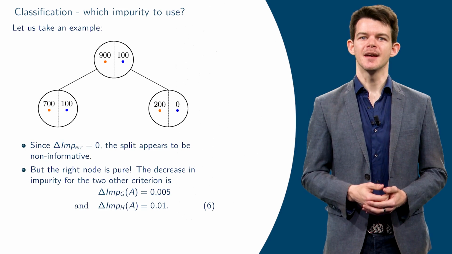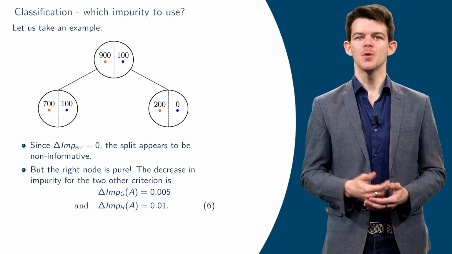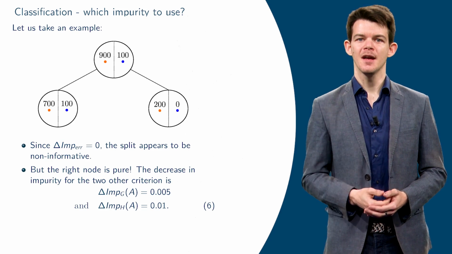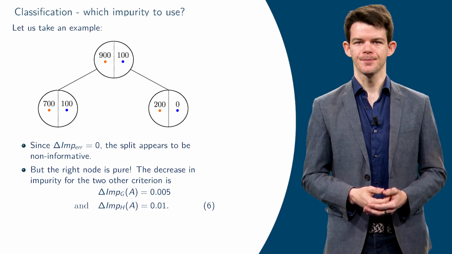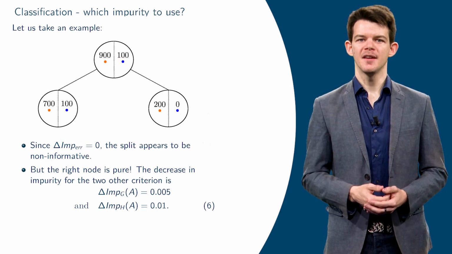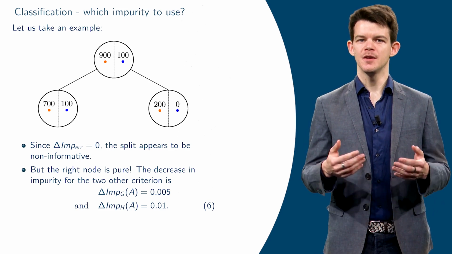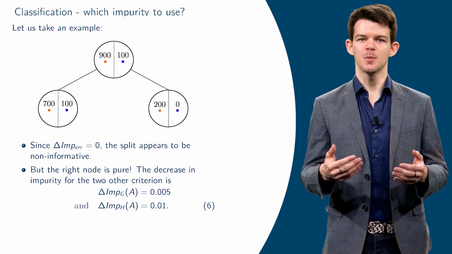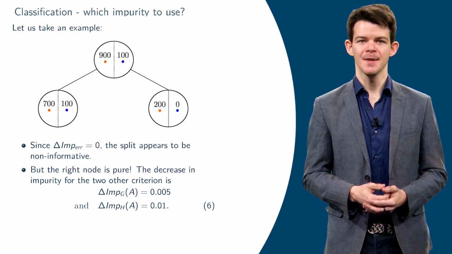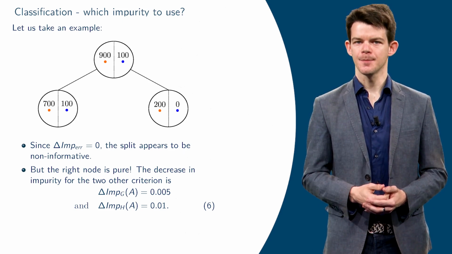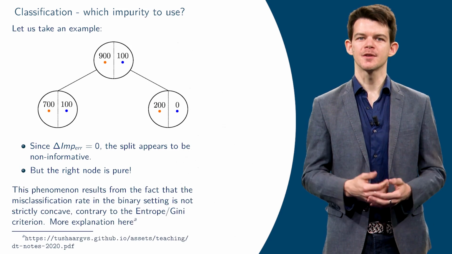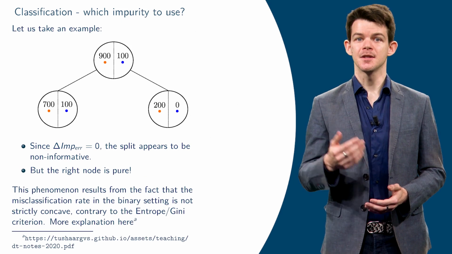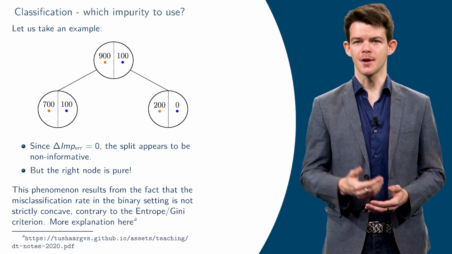Both the Gini criterion and the entropy lead to a non-zero impurity reduction, which are respectively 0.005 and 0.01. Note that we will never compare the impurity reductions associated with 2 different measures. The fact that the impurity reduction with the entropy is greater than that with Gini is therefore not interesting. This example shows us that the error rate should not be used to build a tree, since it does not allow to account for the quality of a cut.